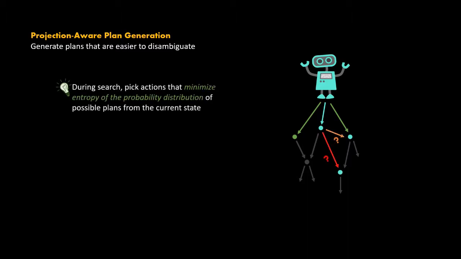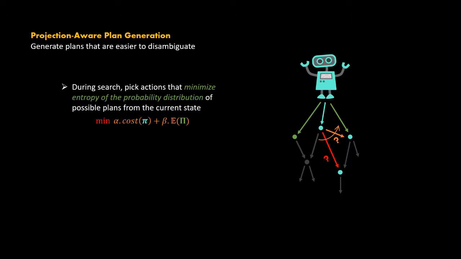So far we have only tried disambiguation of intentions during plan execution. We now ask, is it possible to use this ability to generate plans that are easier to project in the first place? This brings us to projection-aware plan generation. The key idea here is to, during search, pick actions that minimize entropy of the probability distribution of possible plans from the current state. This will cause the planner to add projection actions in the plan that can cause maximum disambiguation.